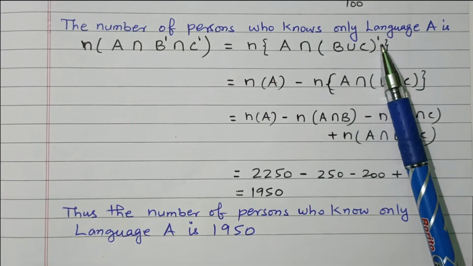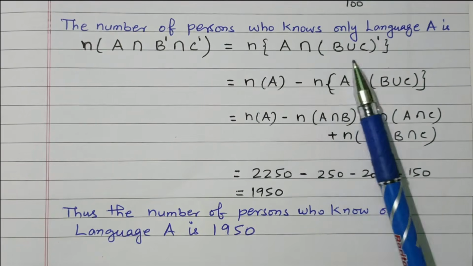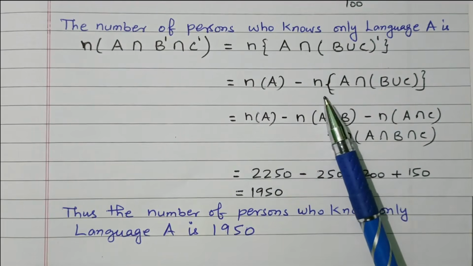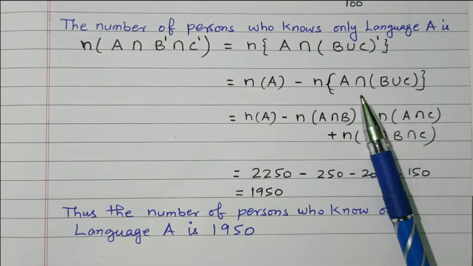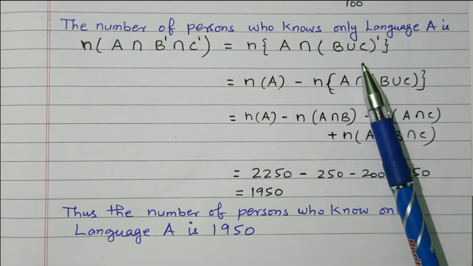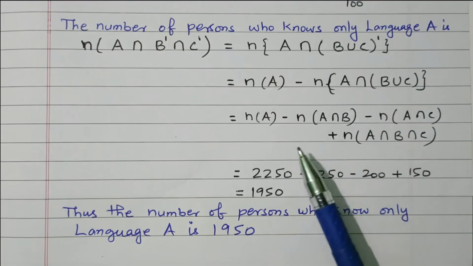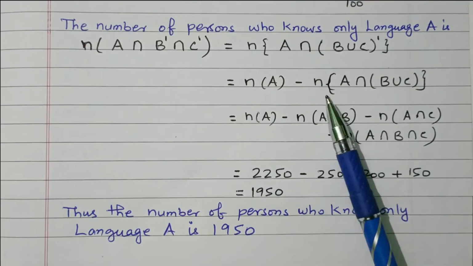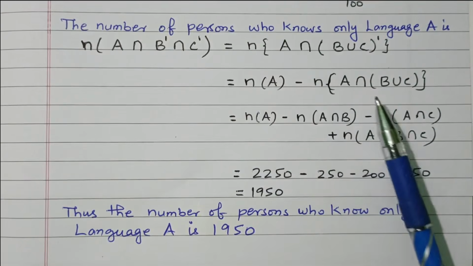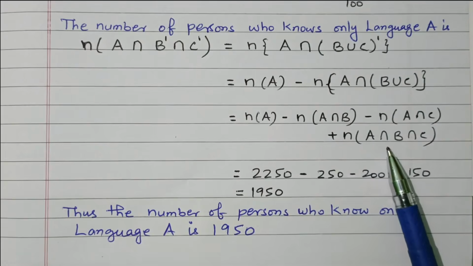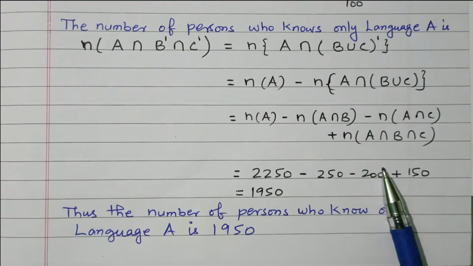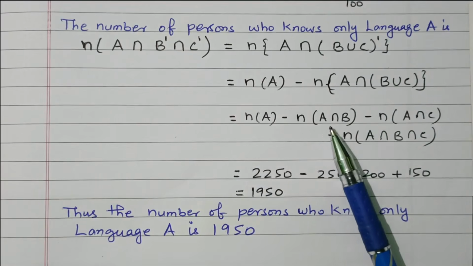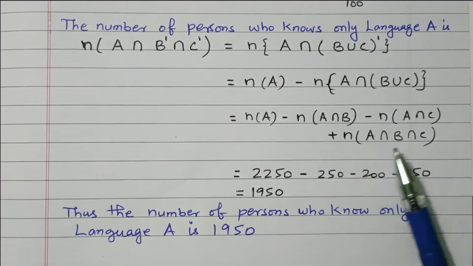Dash means they don't know languages B and C. So this can be further written as n of A minus n of A intersection B union C. This B union C dash can be written as A intersection of B union C. So further it can be written as n of A minus n of A intersection B, minus n of A intersection C, plus n of A intersection B intersection C. So this formula is expanded again.